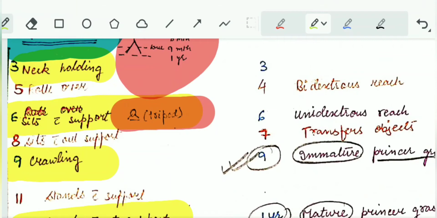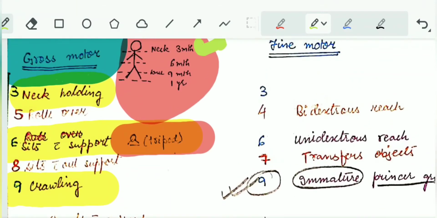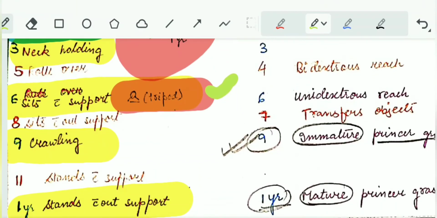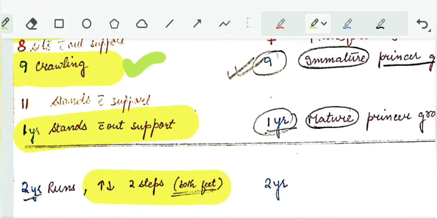At 6 months, the child can sit with support, that is in a tripod fashion. At 9 months, the child can start crawling. At 12 months, that is 1 year, stands with support.